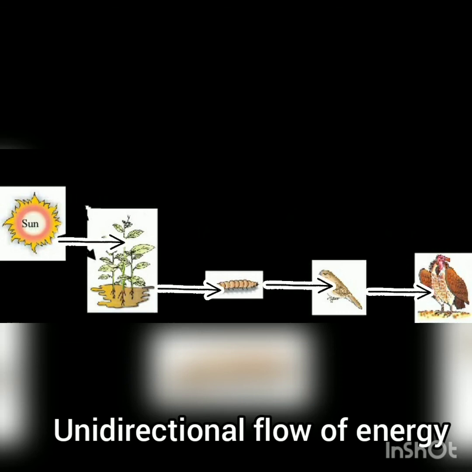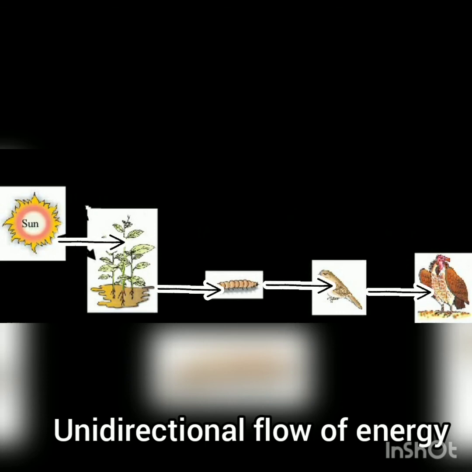It never goes backwards. It is always from the sun to the producers and then to the consumers. It can never flow from the consumers to the producers. So it is always unidirectional. Solar energy to the producers and from the producers to the consumers.